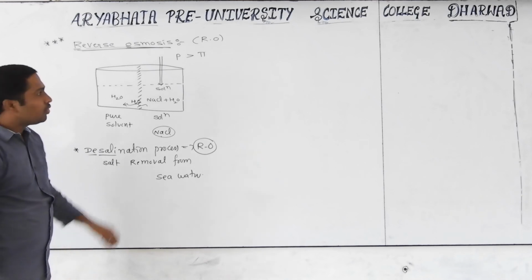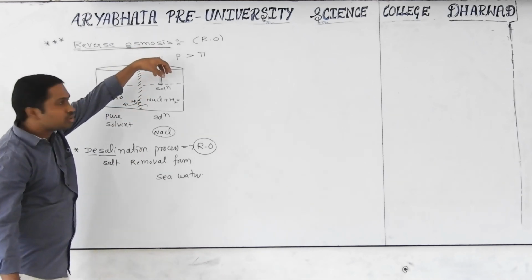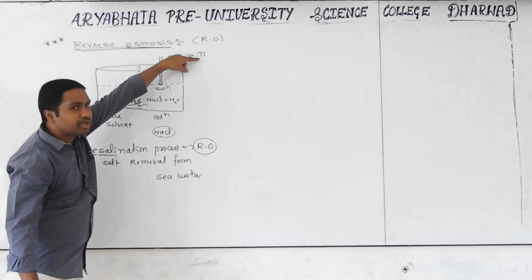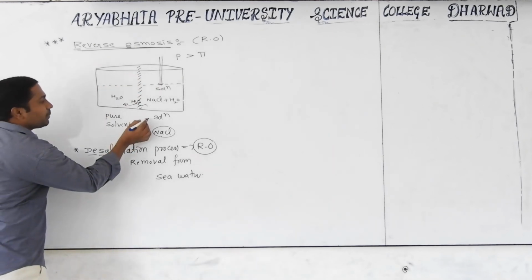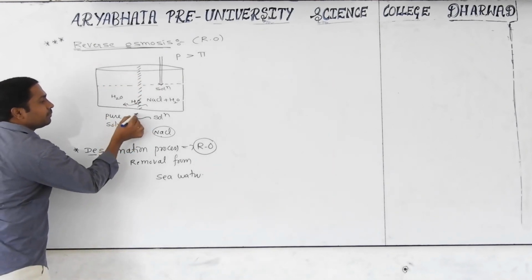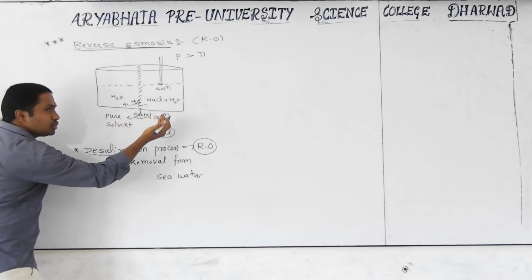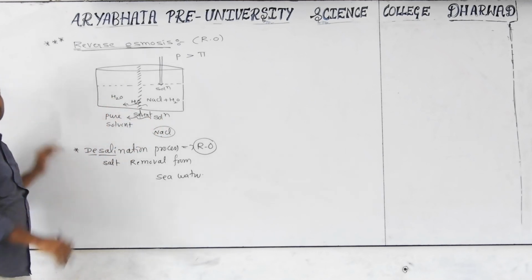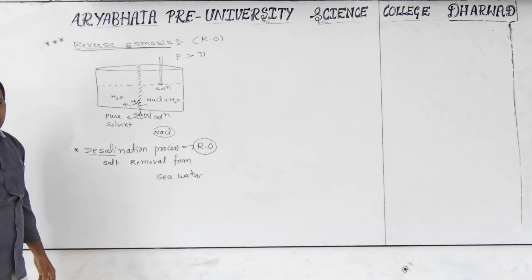All of you getting it? What is the meaning of RO? Reverse osmosis means whenever the applied pressure on the surface of the solution is more than the osmotic pressure, the solvent particles move from where to where? From the solution side to the pure solvent side, or high concentration to low concentration side. That's called reverse osmosis. All of you getting it?